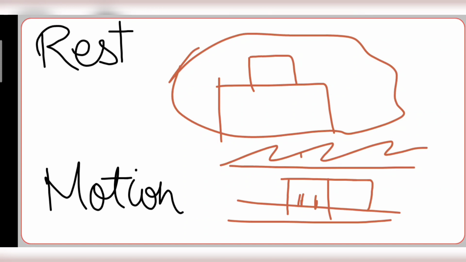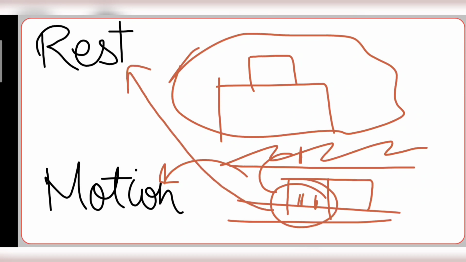But when I ask a person outside whether I am in motion, he'll say yes, you are in motion. So whether a body is moving or at rest, we can say only by comparing with respect to the surrounding, the things around us.